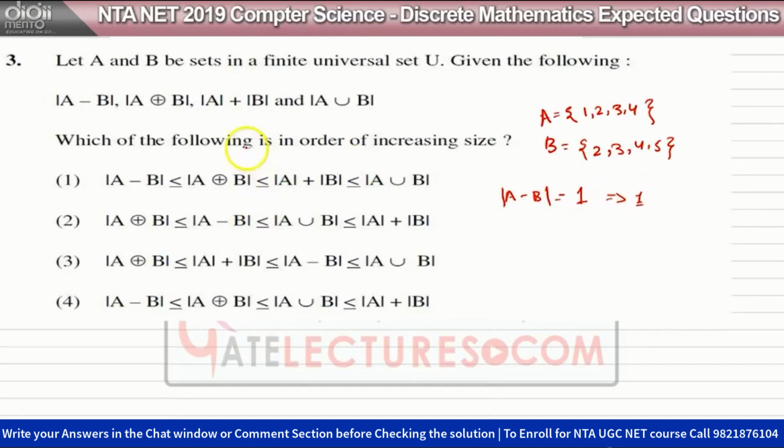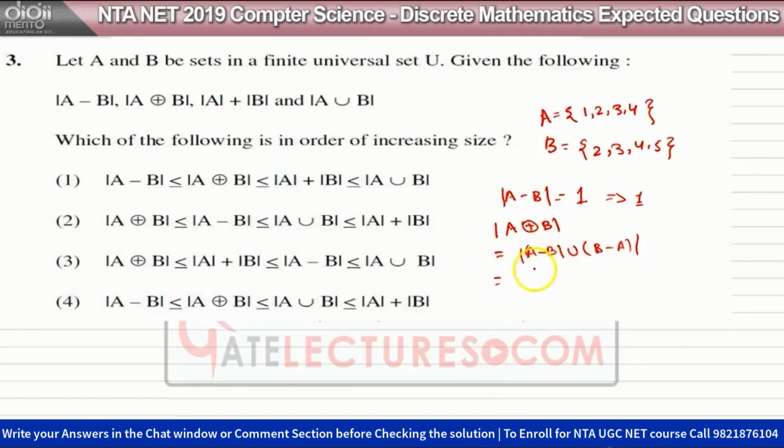In A symmetric difference B, the meaning of this operation is A minus B union B minus A.